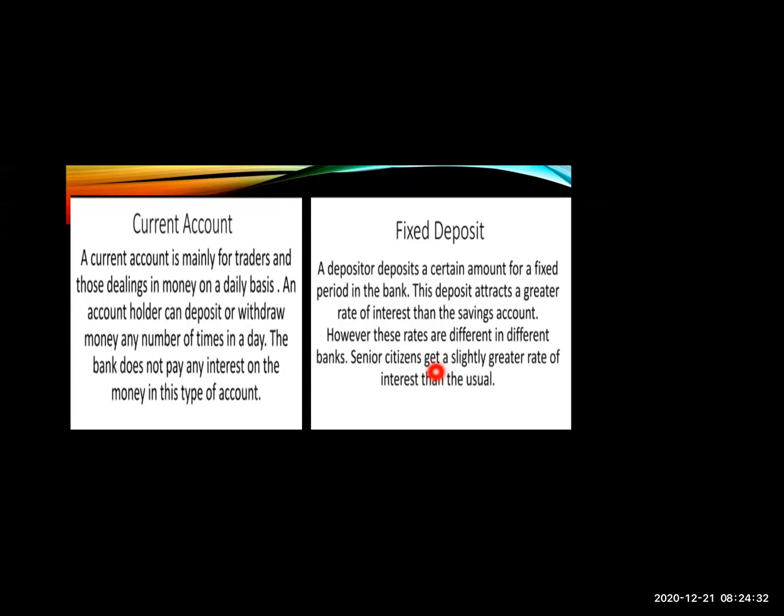After the maturity date, only then can you remove that money. On that money you get a higher rate of interest as compared to the savings account. In a savings account you can withdraw money whenever you want, but in a fixed deposit, only when the maturity date comes do you remove it.